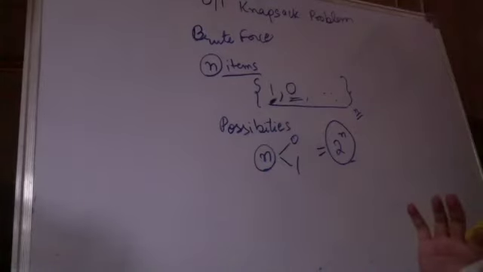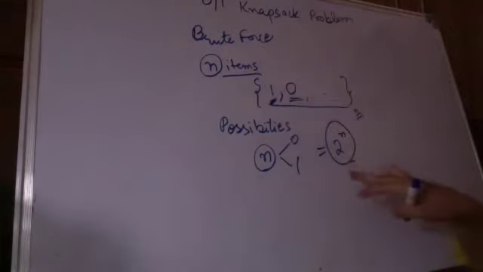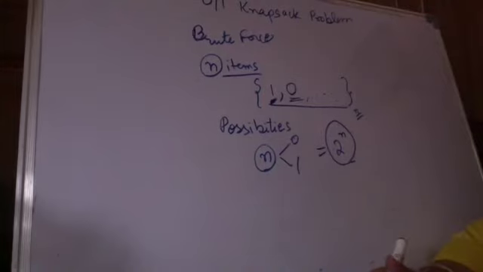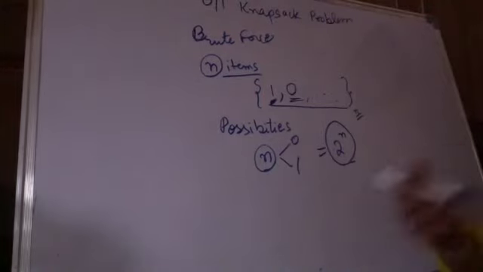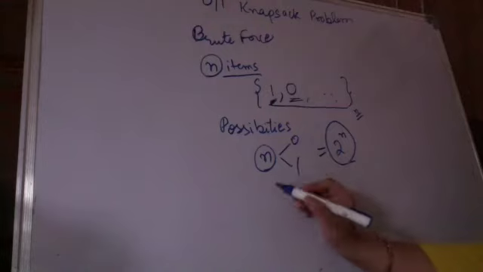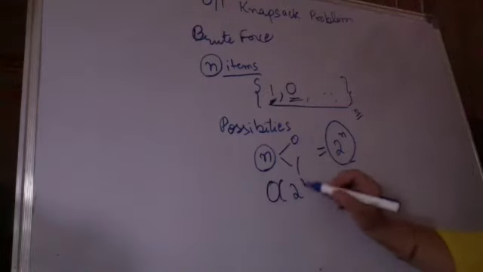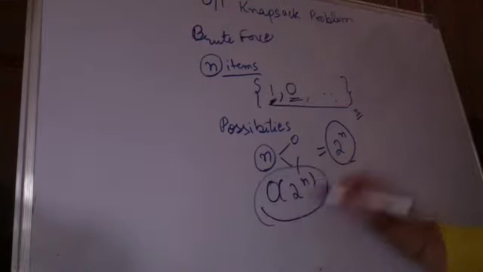Is that clear? So using brute force, I check all the possible ways to fill my bag and then check which gives the best possible profit. So the order goes 2 raised to the power n using this brute force algorithm for solving the 0-1 knapsack problem.